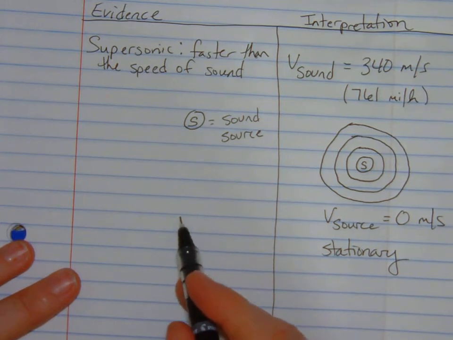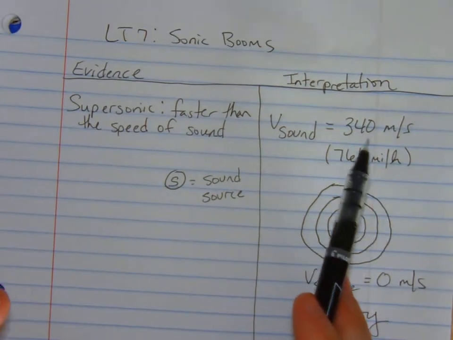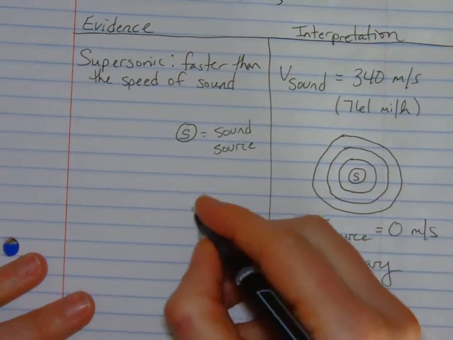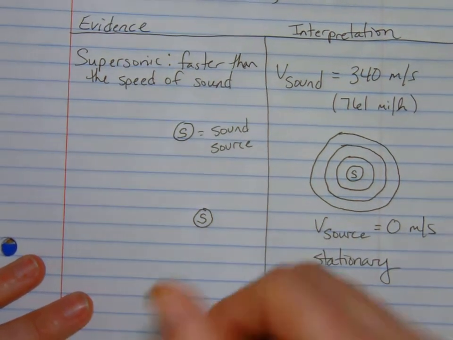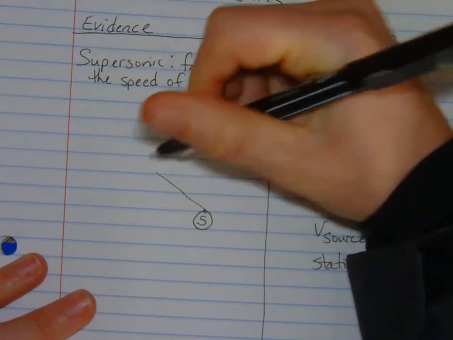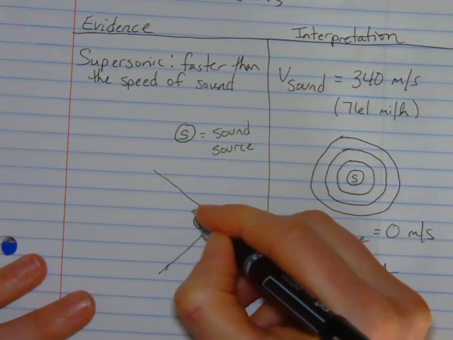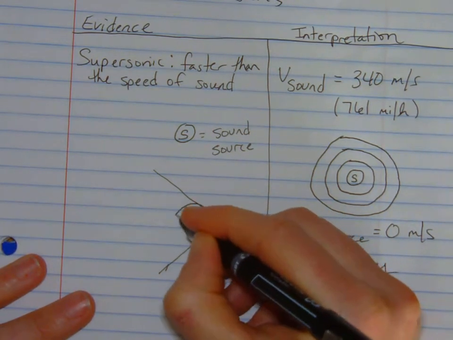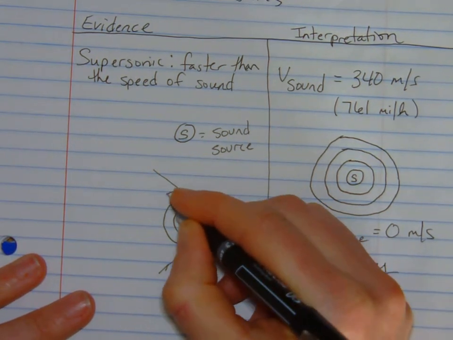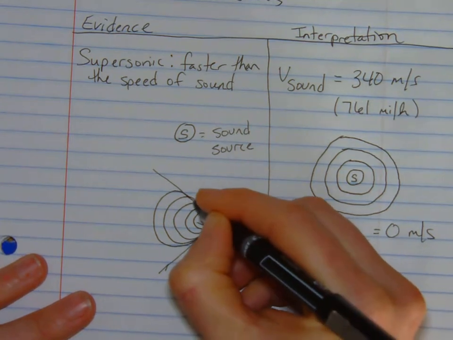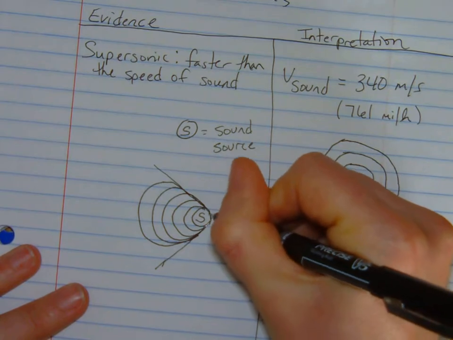If you have a jet that is going exactly 340 meters per second, let's say, that's going to be the speed of sound. What you will start to see is the tip of that jet, and we're still going to call it the source, reaches and compresses the waves. You see these waves start to bunch up. It's due to an air pressure thing. It's like it is compressing all of these waves. So here we go, and they are building up at the tip of the jet.